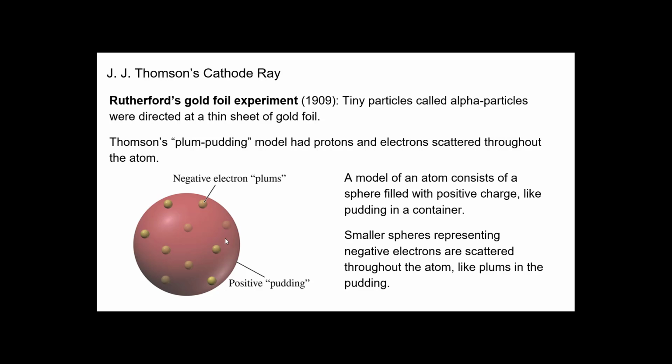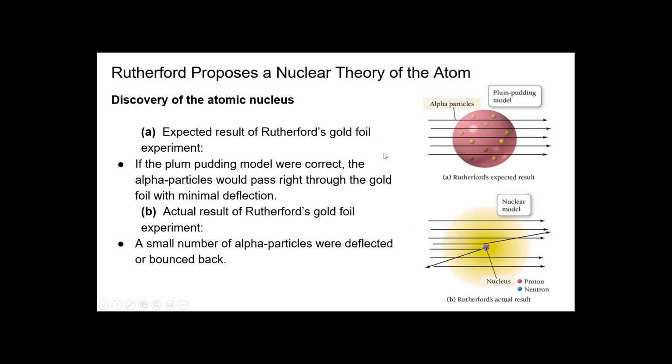And what he proposed would happen was that because there's more positive matter and not as many, think of chocolate chips in a cookie, these alpha particles will go straight through the pudding like nothing. They will just keep going at high speed and go straight from one end to the other end and carry on through. That was his expectation. That was his hypothesis. He thought that that's what was going to happen, and he tested this out.